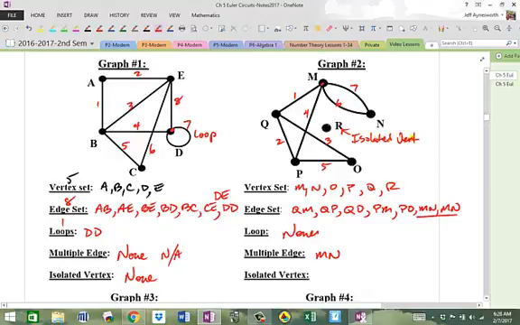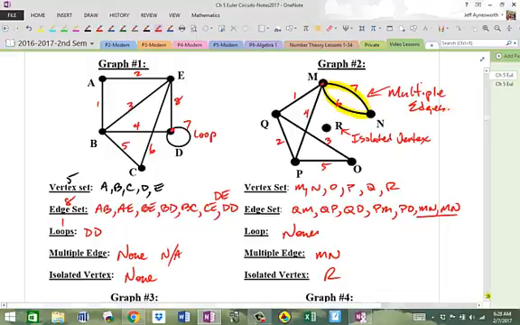We have point R as an isolated vertex right there. The only multiple edges I see are right here. Why? Because these 2 vertices, M and N, are connected by more than 1 edge. So they fit the definition, right? No multiple edges anywhere else.